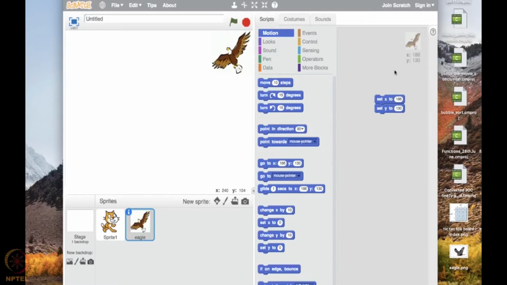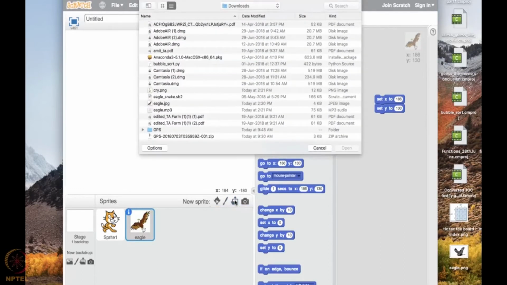And I wanted it to catch a snake. So we wanted a snake that is happily lying on the ground. The eagle has spotted that snake while flying, and so it will fly down and come and catch the snake. That is what we wanted. So let us upload the image of the snake. The snake is very happy is what I said.